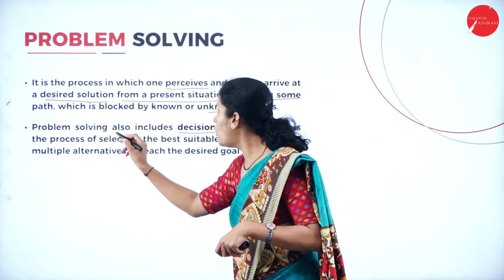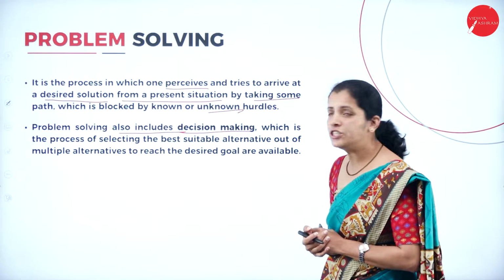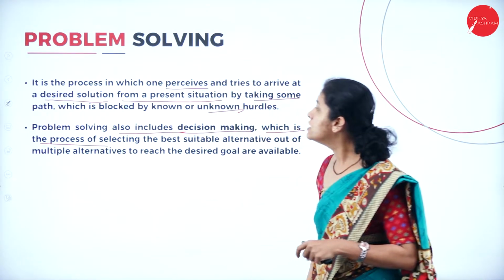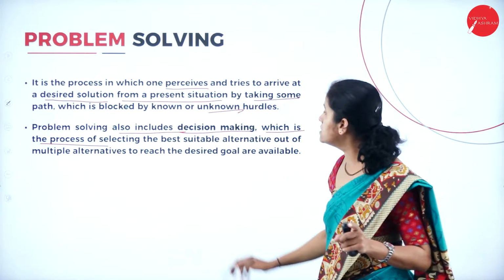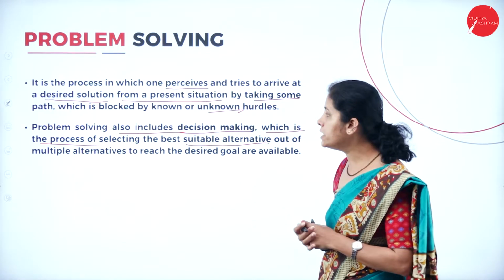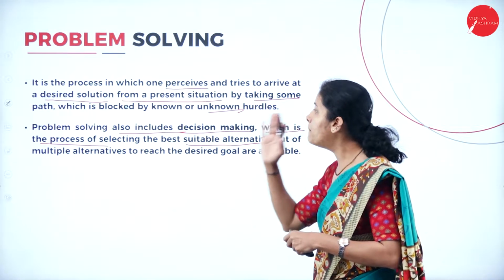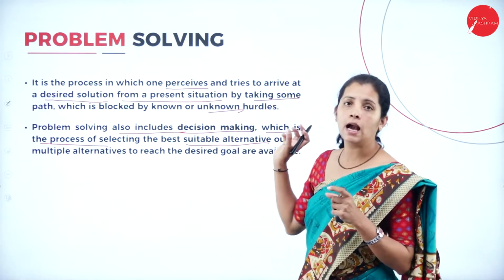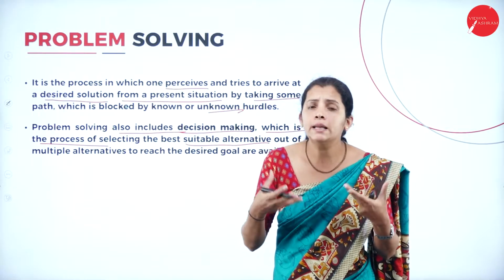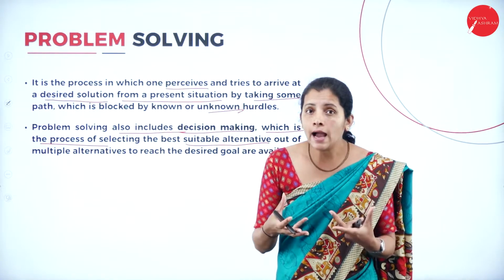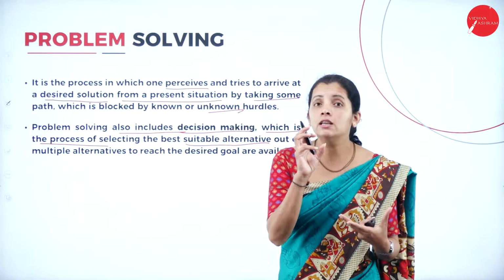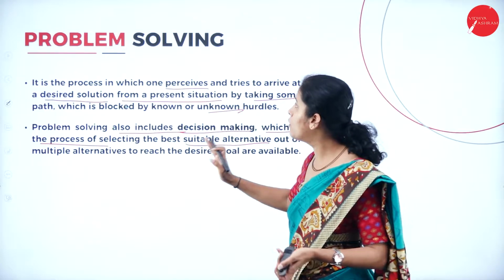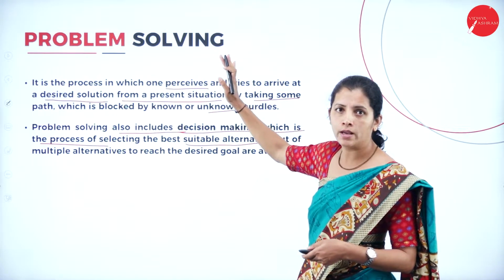Problem solving also includes decision making, which is the process of selecting the best suitable alternative out of multiple alternatives. In decision making, I'm going to have multiple alternatives. In that, I want to select a particular and suitable solution, and it is itself called problem solving.